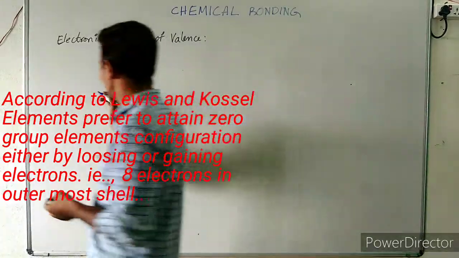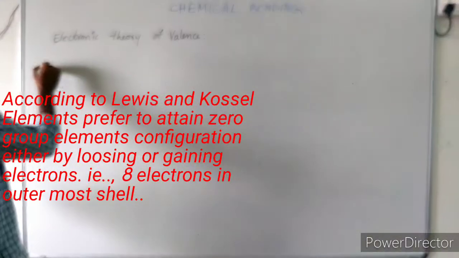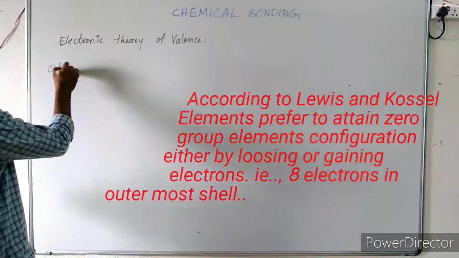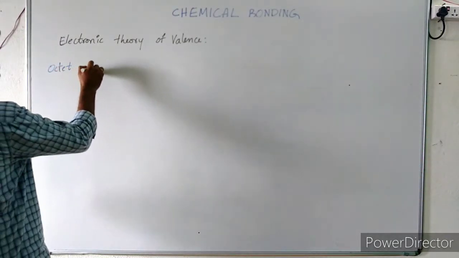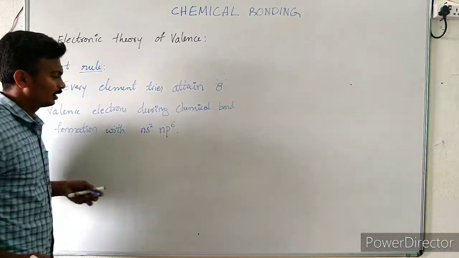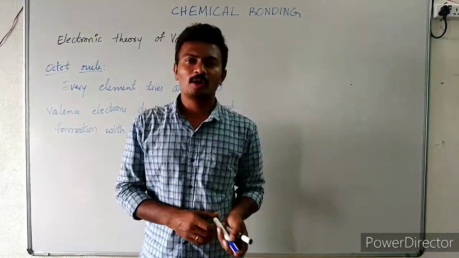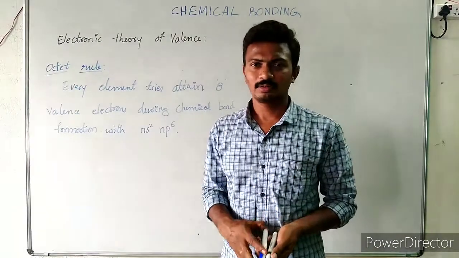So they proposed the octet rule, as their common valence configuration, right?